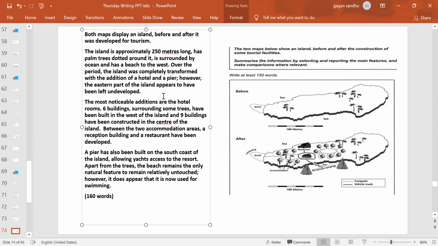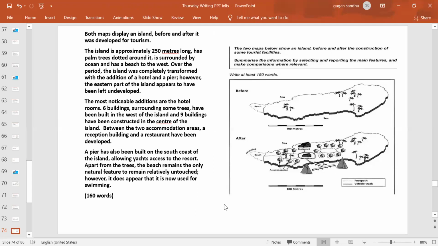So wherever you get a chance, over the period, this is talking about the time, and again a signposting language sort of thing. So keep adding these things as well, but not overdoing that, while fulfilling all the requirements of the task description.